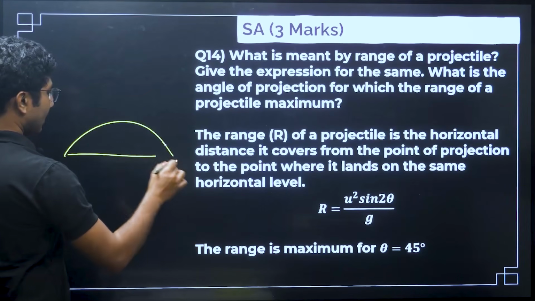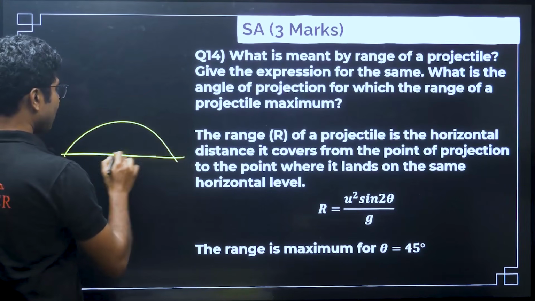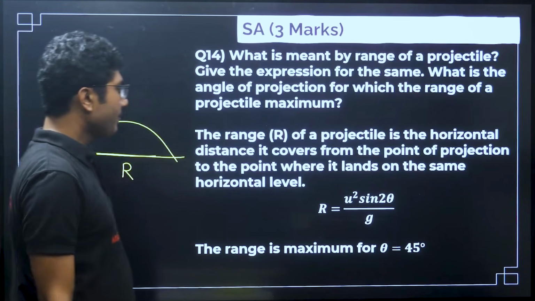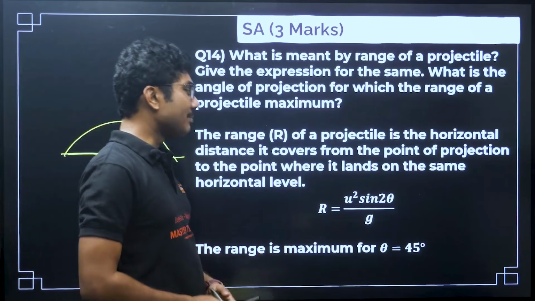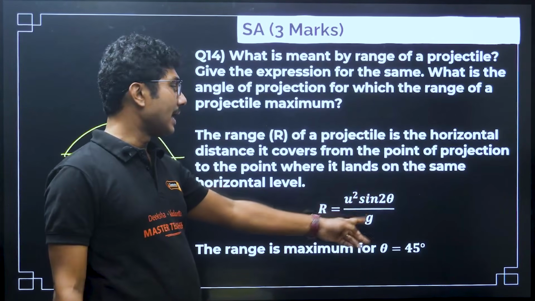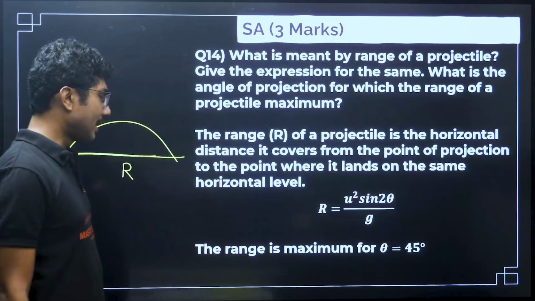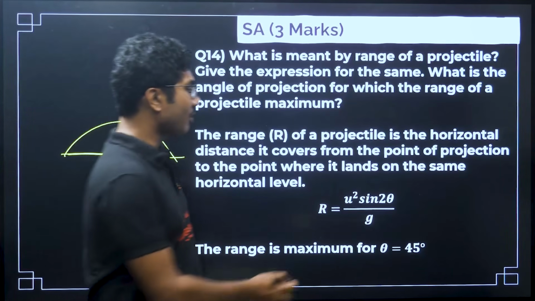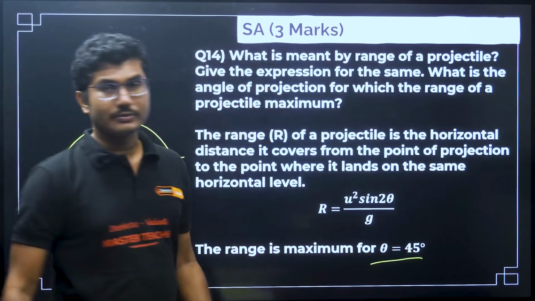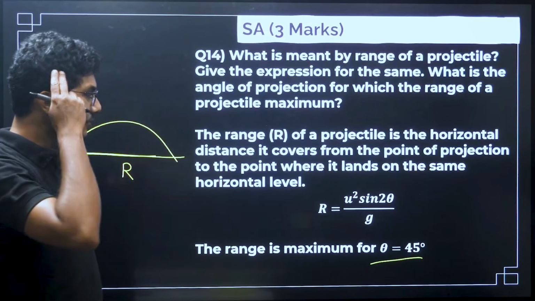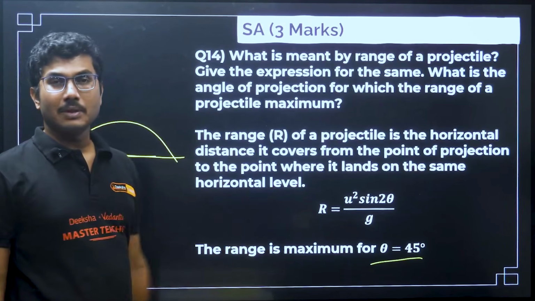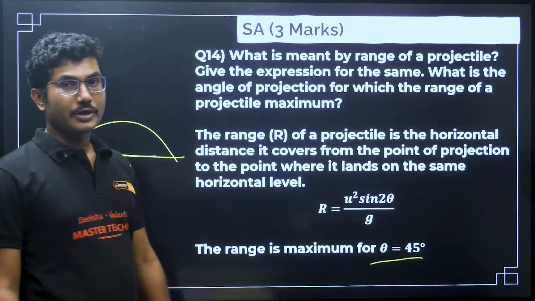The diagram is not necessary over here. R is given by u square sin 2 theta by g, right. The range is maximum for theta equals 45 degrees. We have seen that in our MCQs as well.